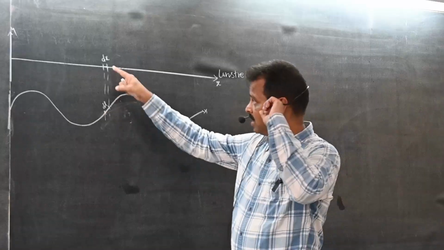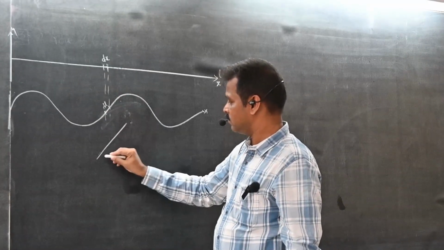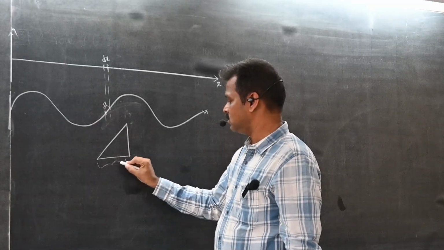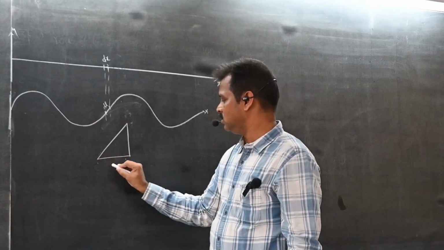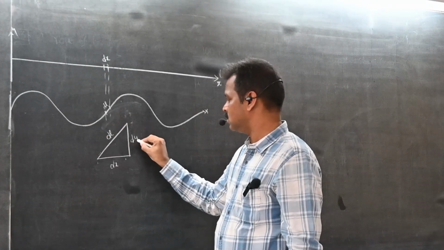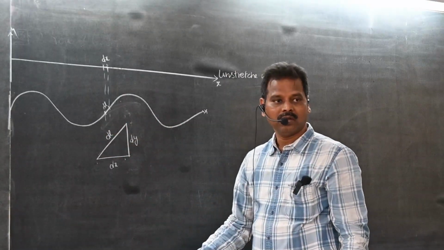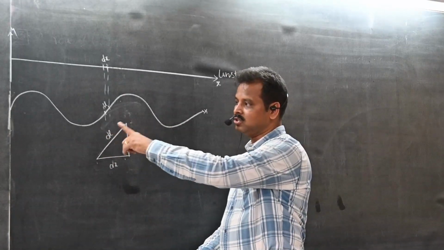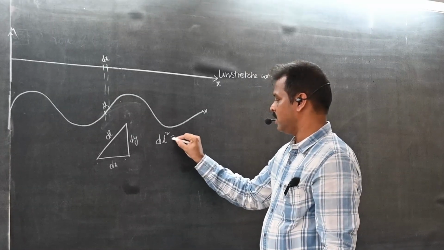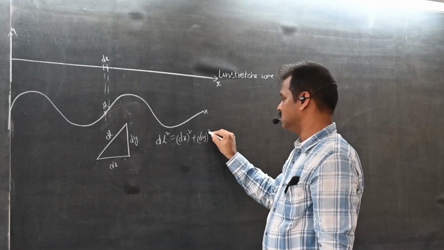Now the same diagram I am drawing here, a bigger one. What is this distance? dx. What is this? dl. What is this? dy. Now, by using the Pythagoras theorem, what can you write here? dl square is equal to dx square plus dy square.